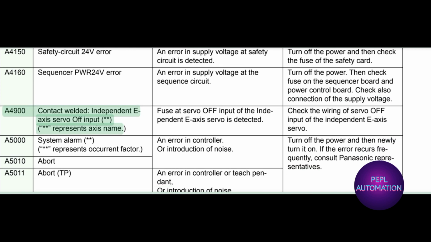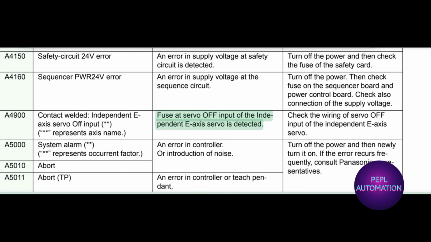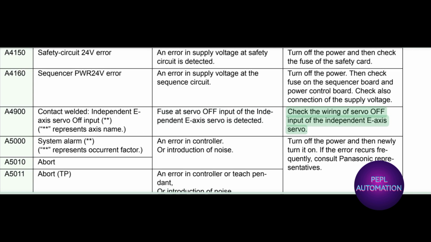A4900 contact welded, independent axis servo off input. **** represents axis name. Fuse at servo off input of the independent E-axis servo is detected. Check the wiring of servo off input of the independent E-axis servo.